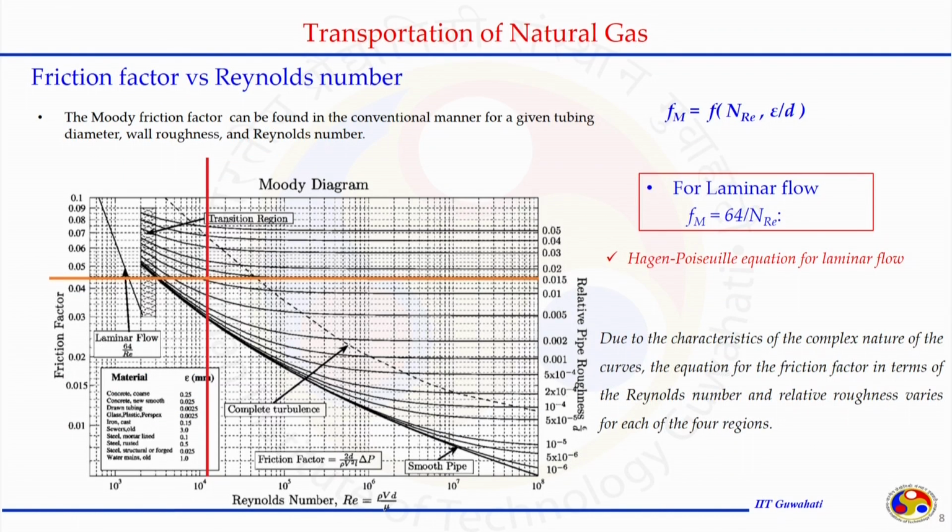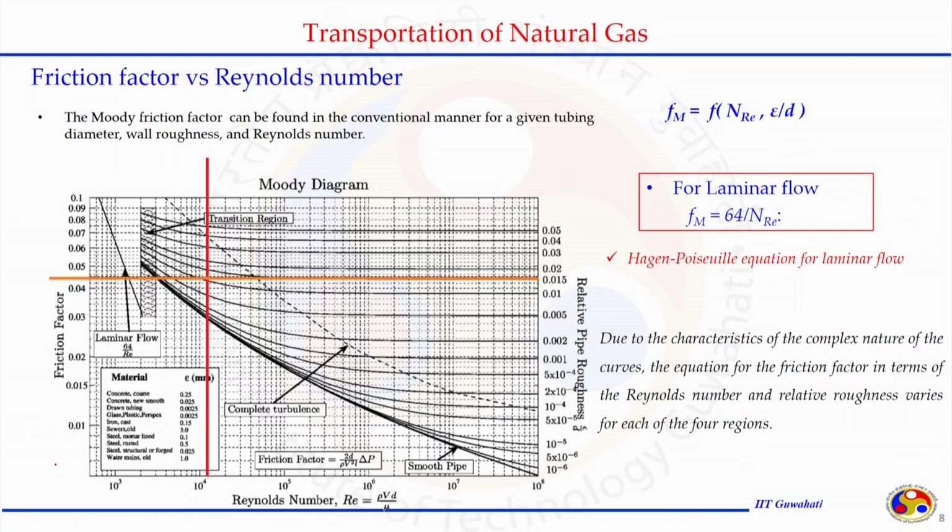friction factor value. If we look in the literature, we see the friction factor versus Reynolds number relationship, also called the Moody's chart, that accounts for the changes happening in the value of friction factor when a gas or any fluid is passing through a tube of some roughness and some diameter. This relationship is on log scale. On the y axis is the friction factor, on the x axis it is Reynolds number, and there are several lines that represent different relative roughness of the pipe.